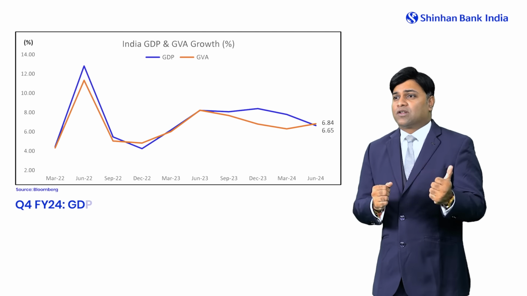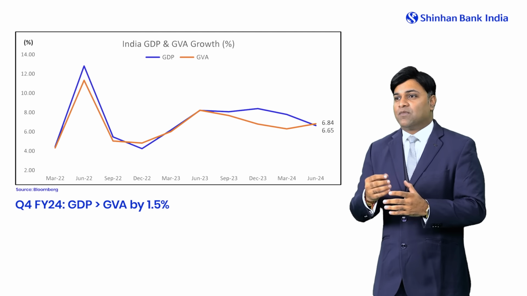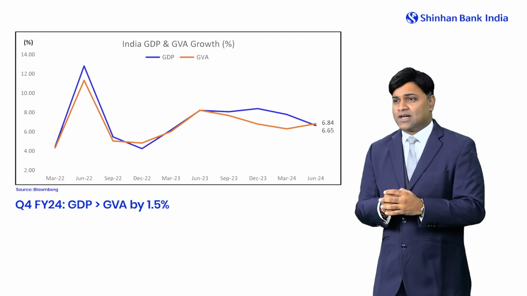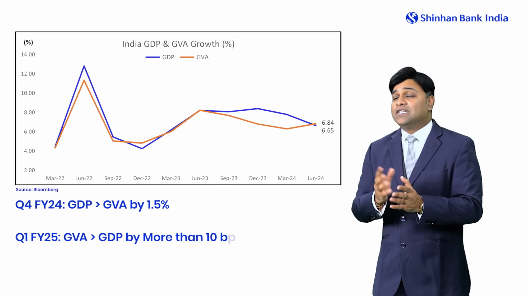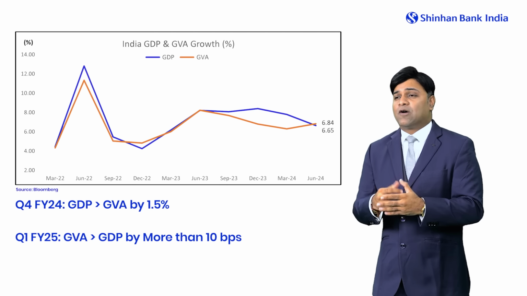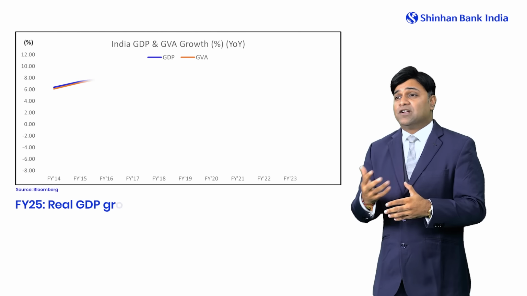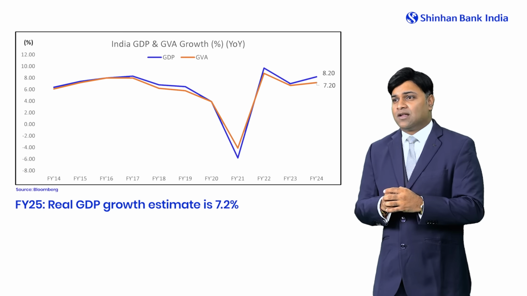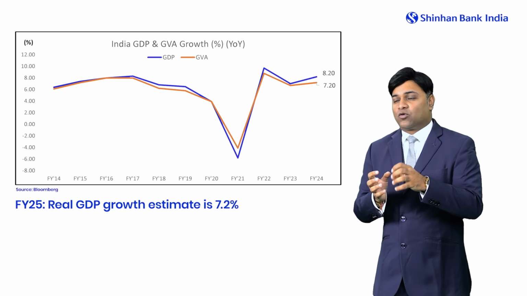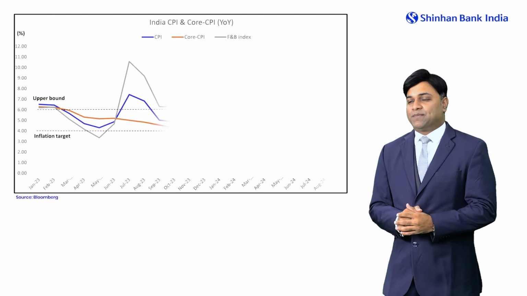Now, if we talk about the Q4 FY24 numbers, the GDP was higher than the GVA number by almost 1.5%. But in Q1 FY25, the GVA number has crossed the GDP number by almost 10 basis points. For the FY25 real GDP growth number, the anticipation remains at 7.2%, and it's important to understand the growth trajectory from here on remains positive. So let's move on to the CPI number.